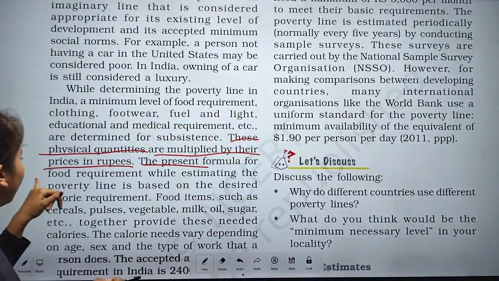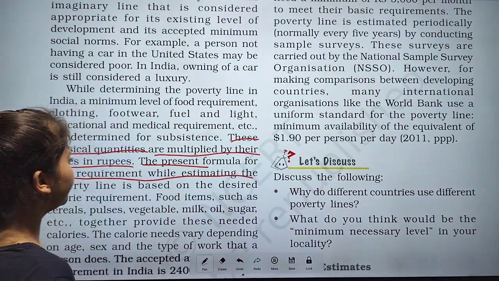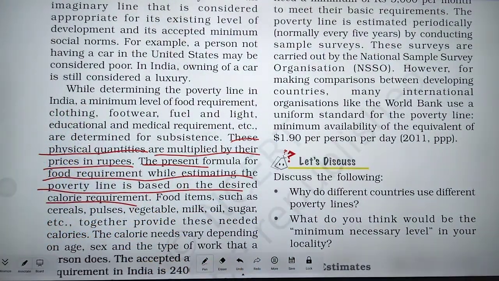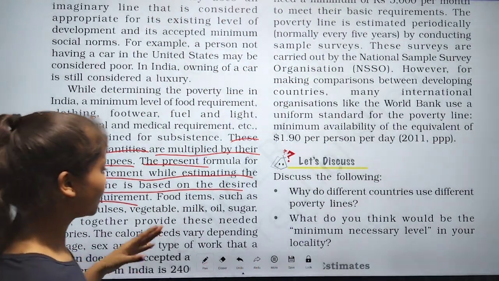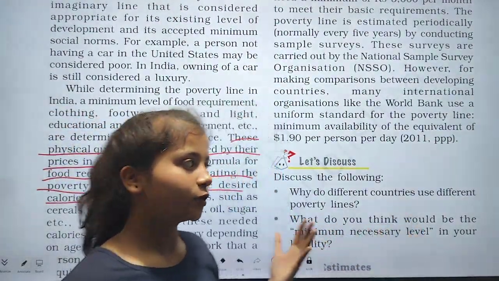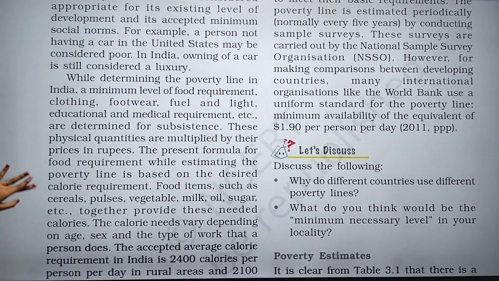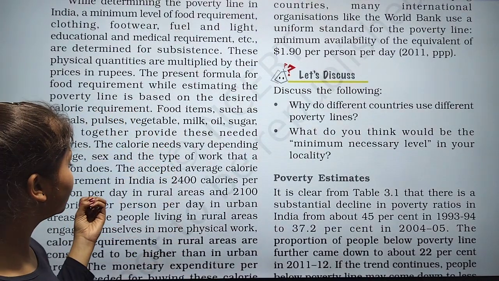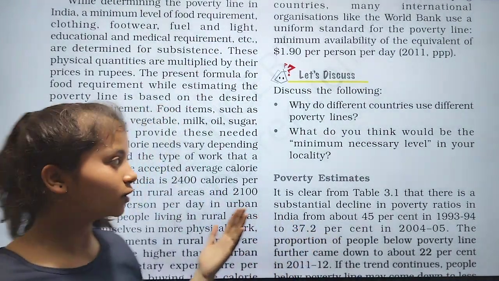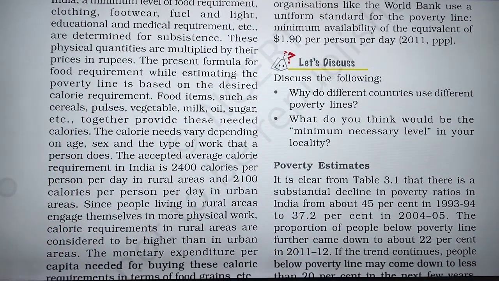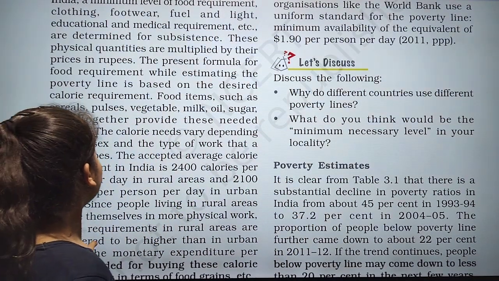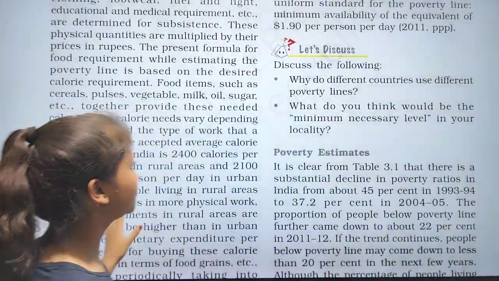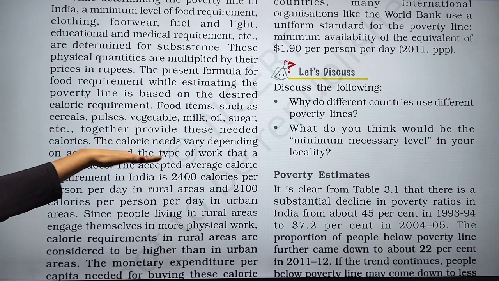The present formula for food requirement while determining the poverty line is based on the desired calorie requirement, that is, how many calories a person gets. Food items such as cereals, pulses, vegetables, milk, oil, sugar etc. together provide these needed calories.